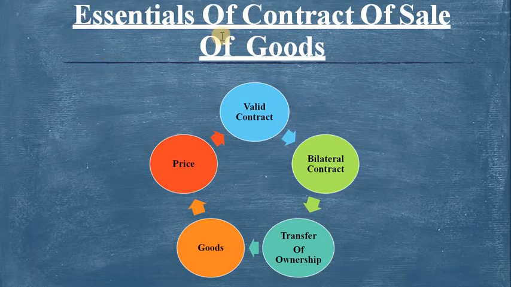These are some essentials of a contract of sale: a valid contract, a bilateral contract, transfer of ownership, goods, and price. So what is a valid contract?